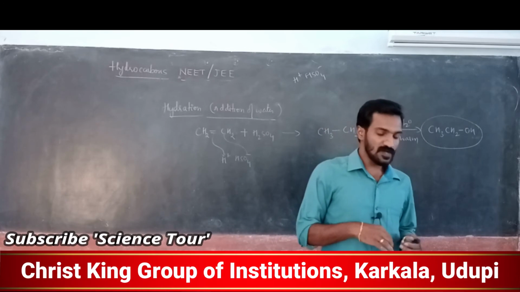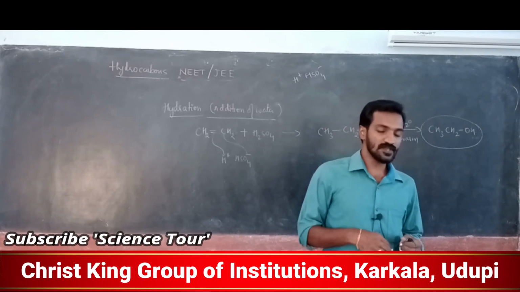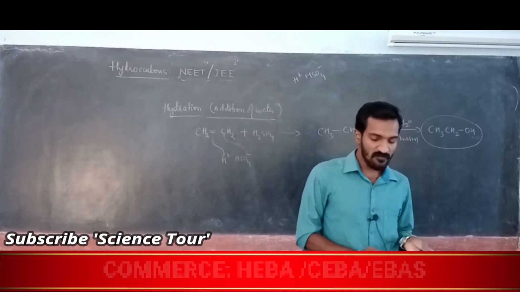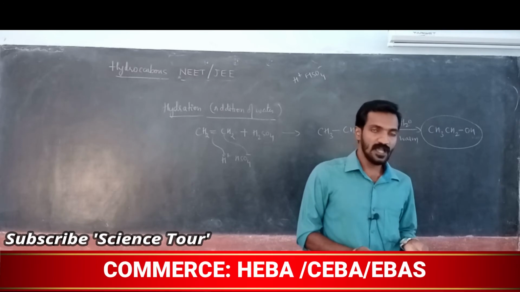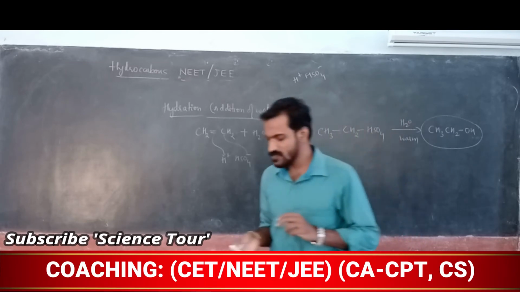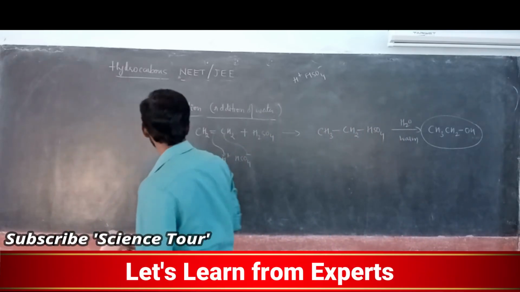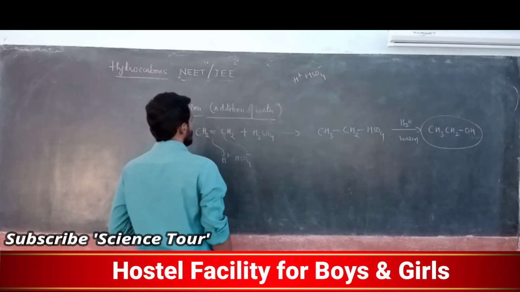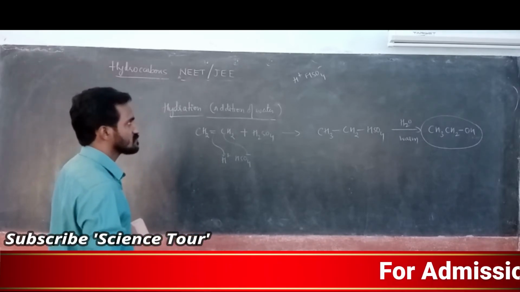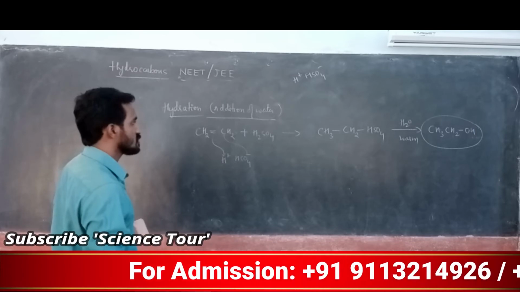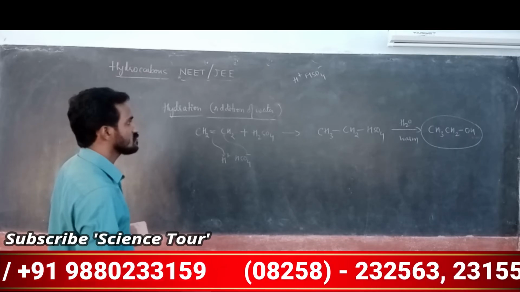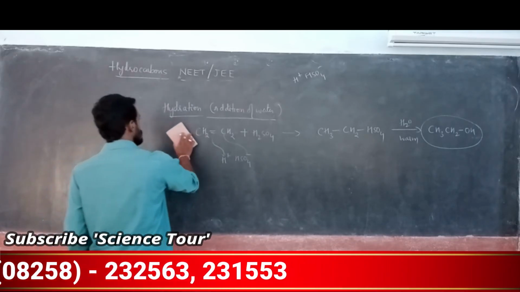One more reaction we are going to study is oxymercuration and demercuration. Oxymercuration means addition of mercuric acetate and then removing that mercuric acetate. That reaction is not that important, but for your knowledge, I am giving it, my dear students. Note down this reaction part. For addition of water, the alkene is first treated with sulfuric acid in the form of H plus and SO4 minus. Then it is warmed with water, and it gives CH3 CH2 OH, alcohol, ethanol.